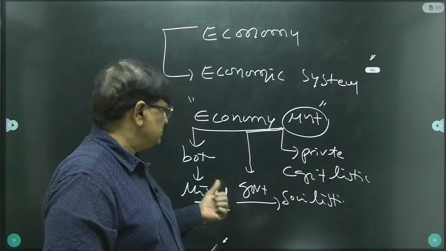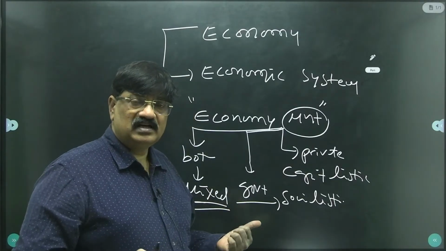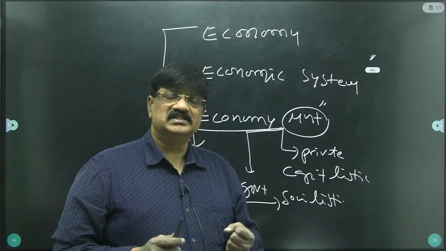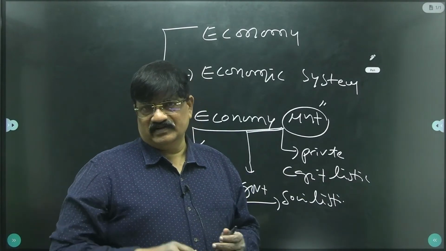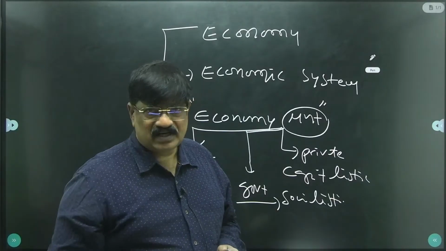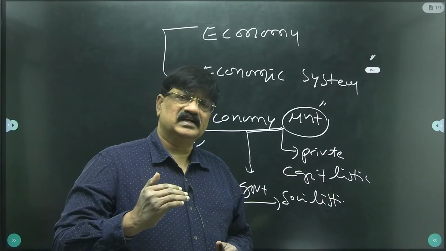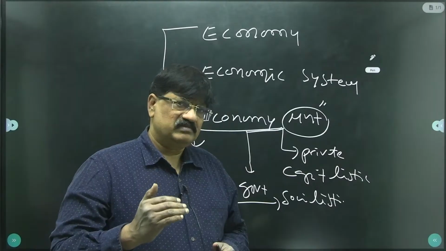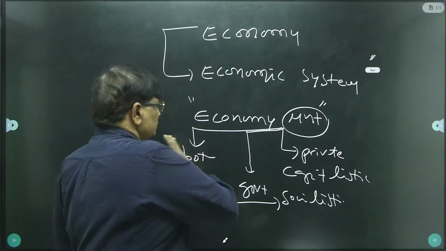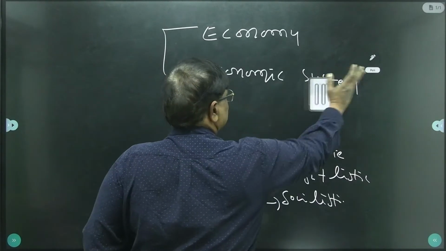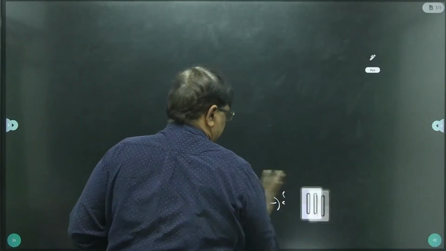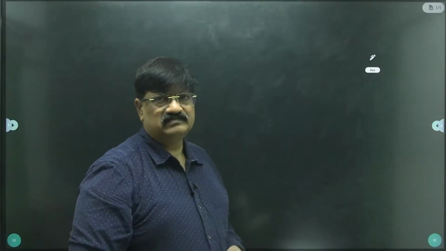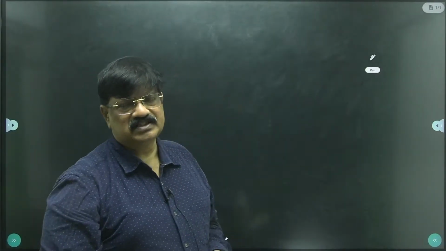If produced by both private and government, it is a mixed system. So ours is the mixed system. India selected a beautiful economic system, the mixed economic system. So far, two words we dealt with: word number one, economy, and the second word, economic system.